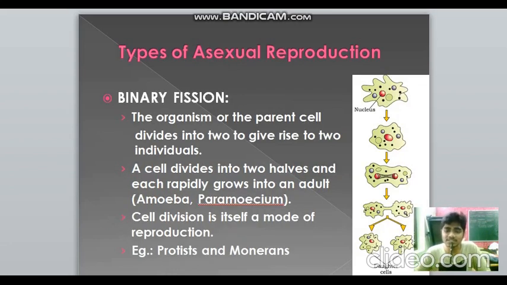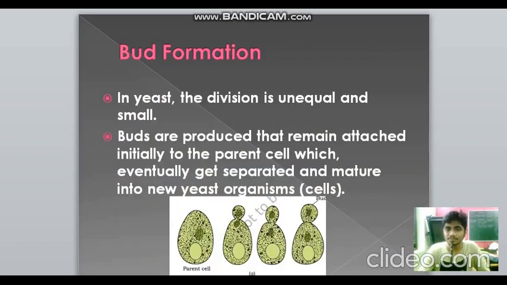The types of asexual reproduction: binary fission, first of all. A fission takes place, a separation takes place, so that the organism splits into two and gives rise to two individuals. A cell divides into two and each rapidly grows into an adult. For example, amoeba or paramecium. As you can see in the figure at the right, there is a cell, then the nucleus divides and then the cytoplasm also divides, and then you have two daughter cells. This happens mostly in protists and monerans.